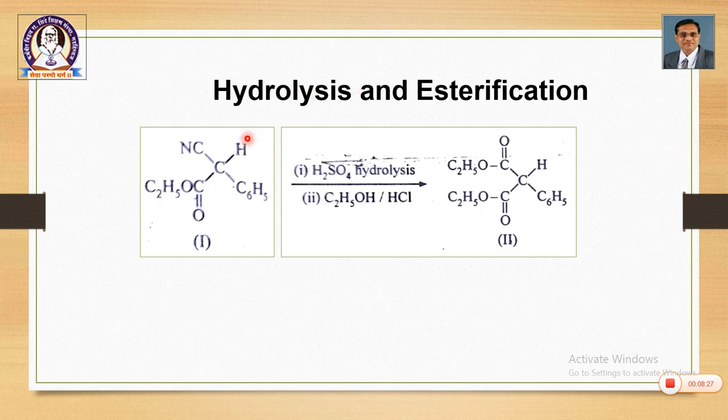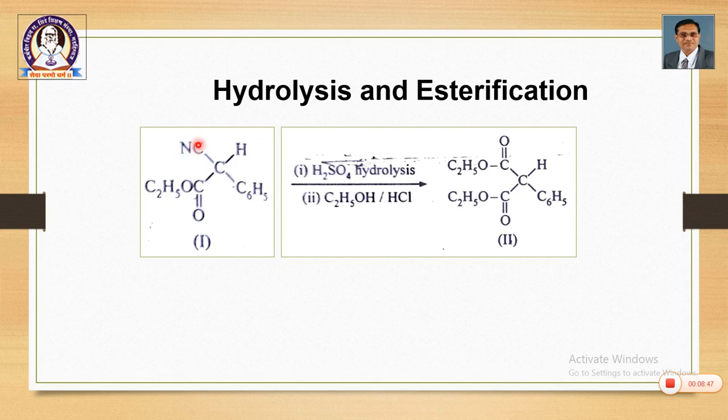In the next step, this cyanide group is hydrolyzed and then esterified, means this CN group is converted into an acidic group and it is esterified. So, you already have one COOC2H5 group, it is already there.